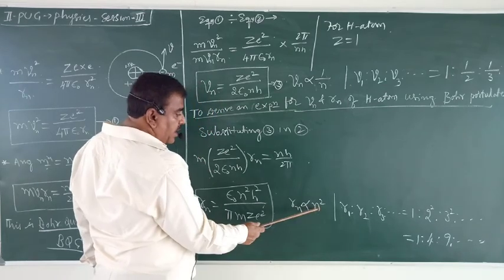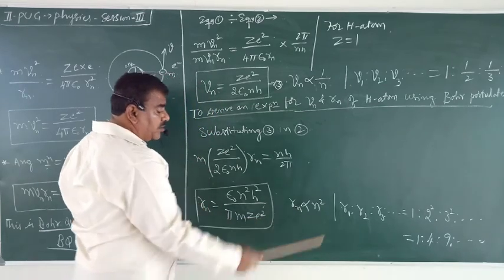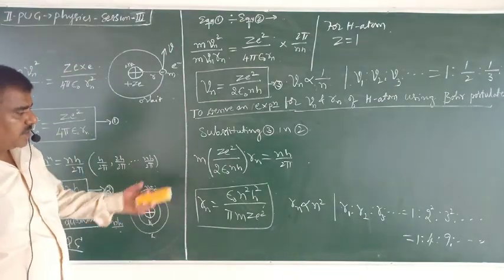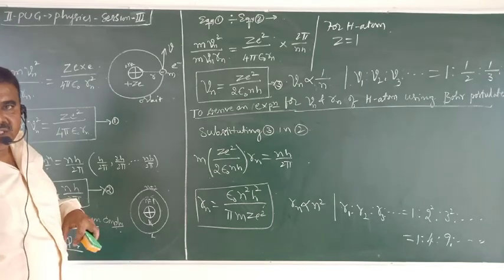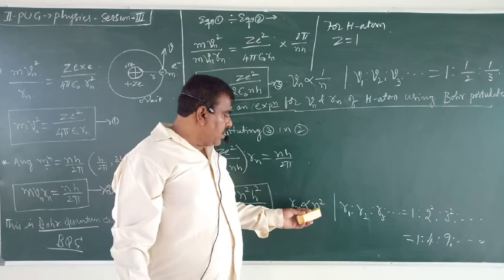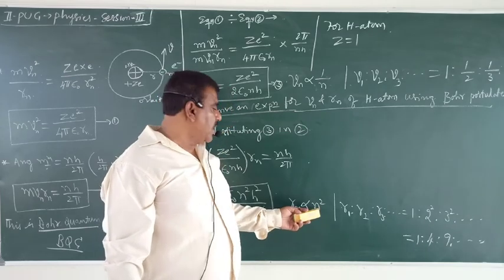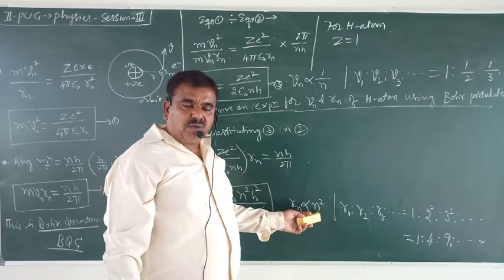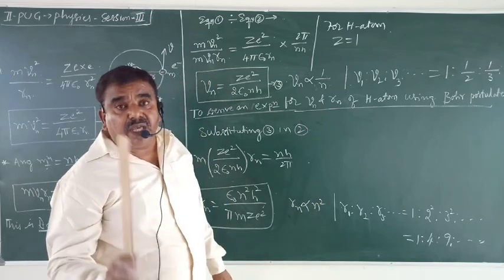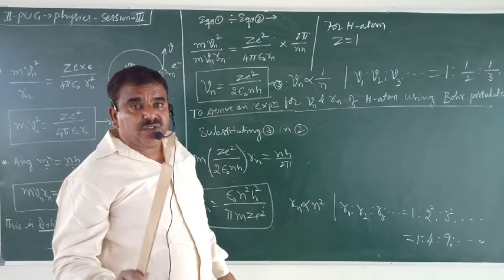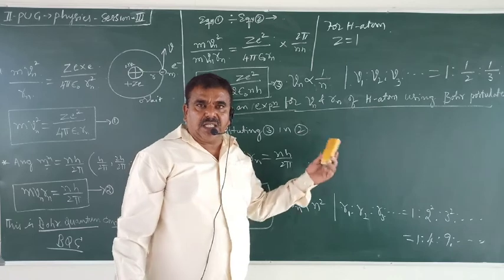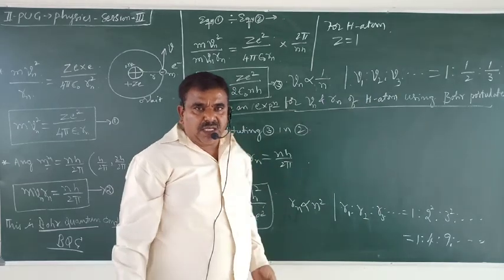This n is called the principal quantum number in chemistry. There are 4 quantum numbers which signify the state of energy, the state of the electron. Bohr's theory introduced the first, the most significant quantum number, that is the principal quantum number, which signifies the main energy level to which the electron belongs. The main energy levels are the K shell, L shell, M shell and so on.